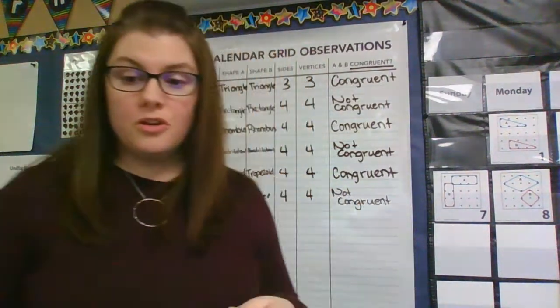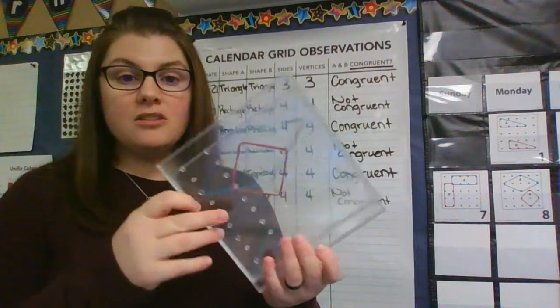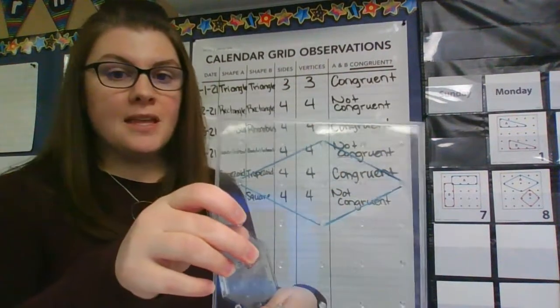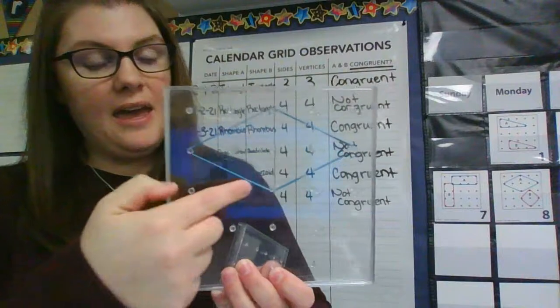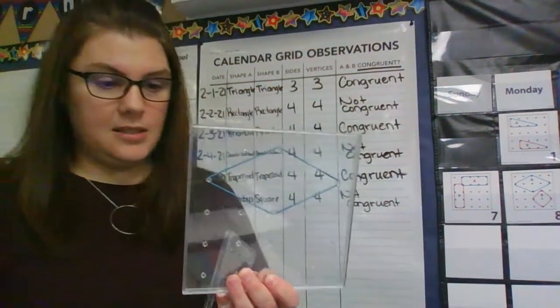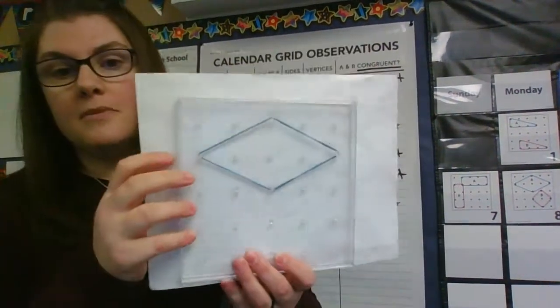I'm going to show you a super cool tool that we have here in the classroom. Kind of bummed that we don't have these to send home with you. That's just the way the cookie crumbles this year. But these are called geo boards. If you can see on the geo board, I'm using a rubber band. I made the shape A. It's hard to see here.